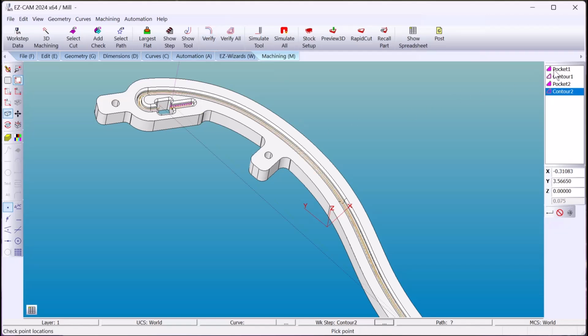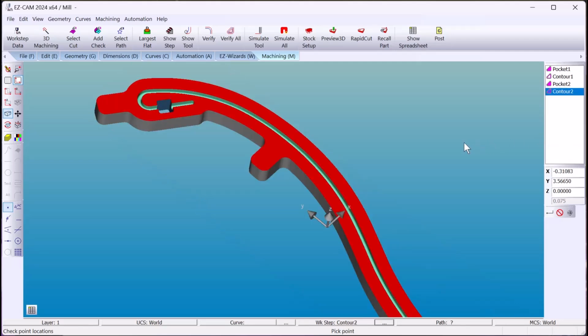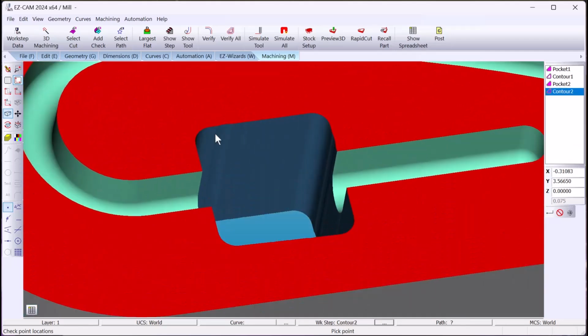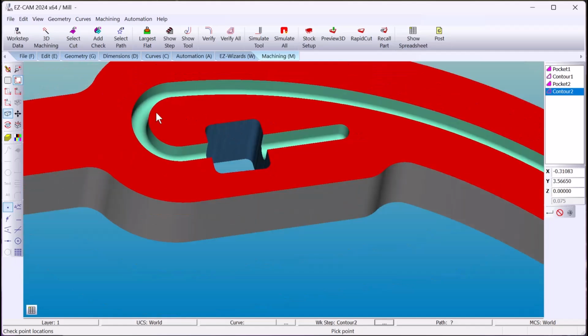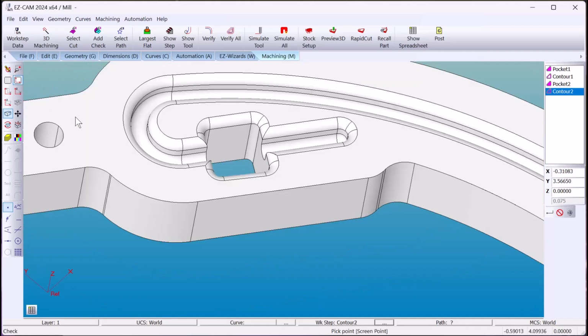Now I've already simulated the pocket, the contour, and the second pocket. I'm just going to right click on contour 2 and just use simulate. Okay, now that's been completed.